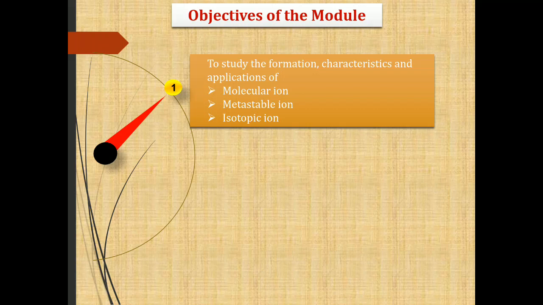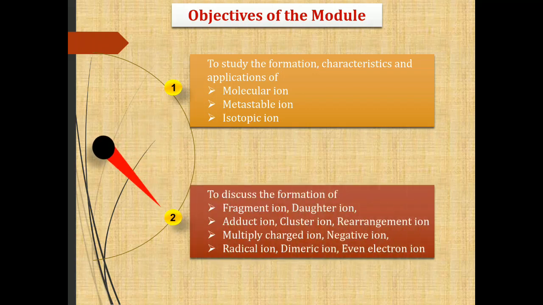Along with this, we will discuss the formation of fragment ion, daughter ion, adduct ion, cluster ion, rearrangement ion, multiply charged ion, negative ion, radical ion, dimeric ion and even electron ion in short. So let's start with molecular ion.